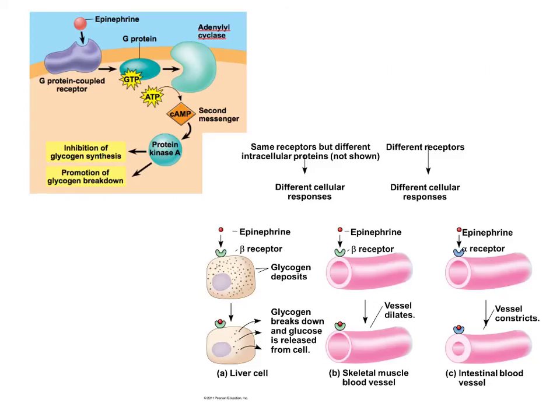So in talking about these hormones, we need to talk a little bit about the response that they cause in the cells. Hormones can affect different cells in different ways. They can affect one type of cell and do opposite effects. And the hormone effects are going to be dependent upon the receptors that are present on the cell surface. Okay, so those will determine the hormone's effect.